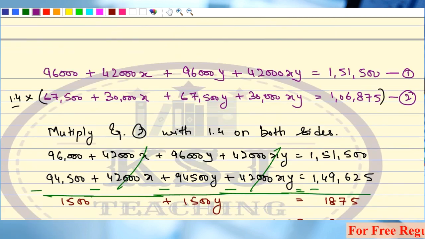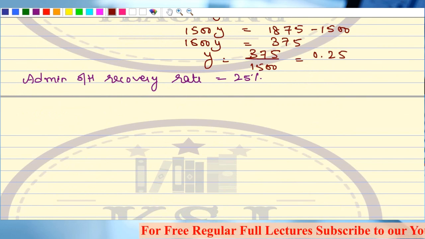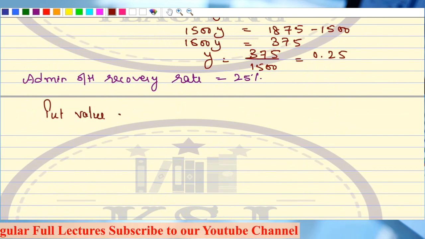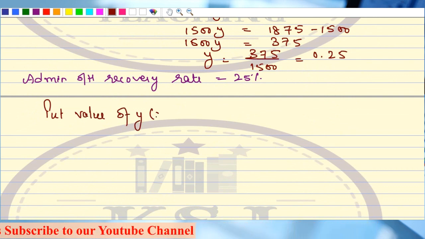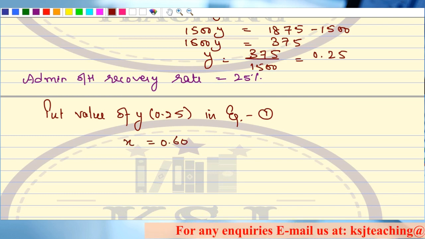So this you will do now. What I will write is, put value of y, 0.25, in equation number 1. Right? From here you will get the value of x as 0.60. This is the value that you will get.